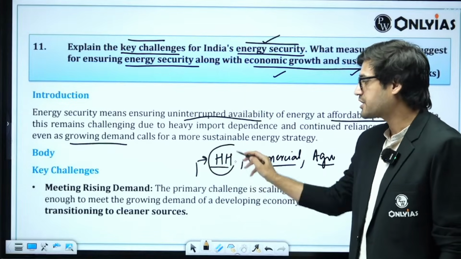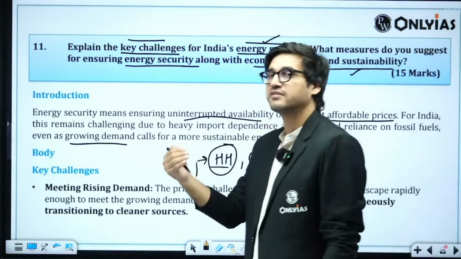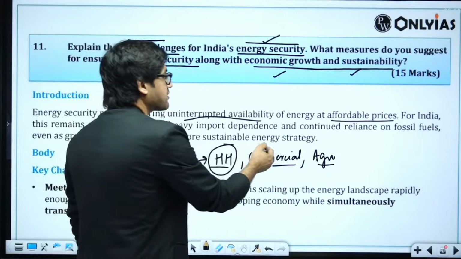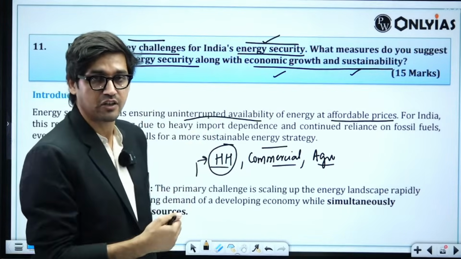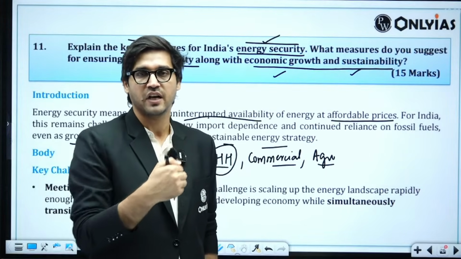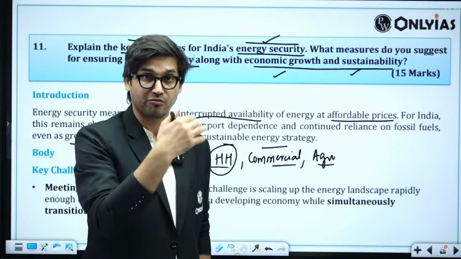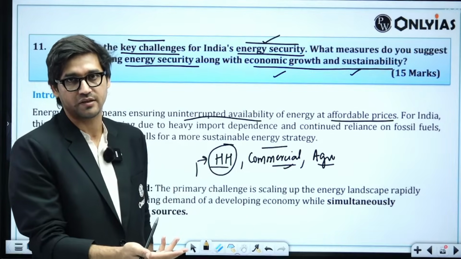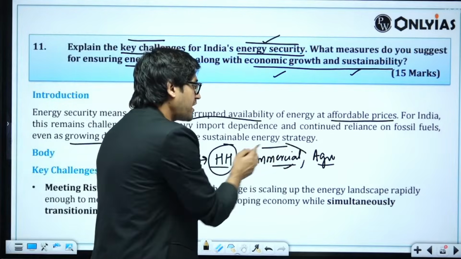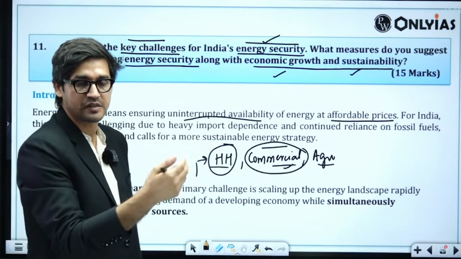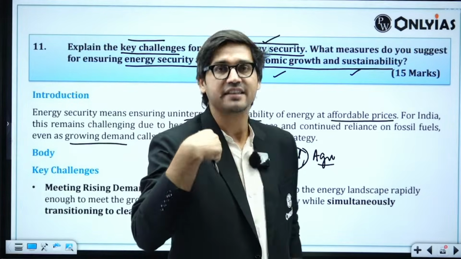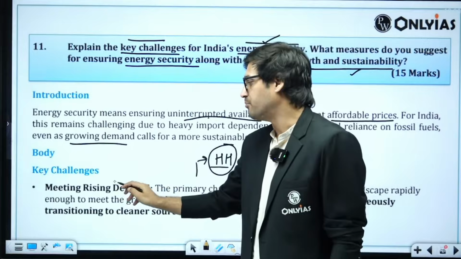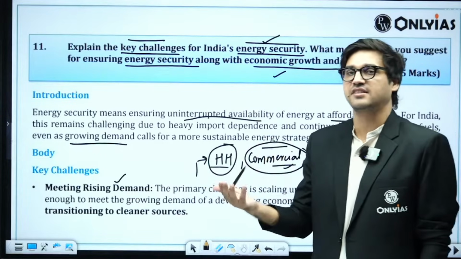As India's population increases, domestic consumption by households is likely to increase. As India marches towards economic growth, as we continue to foster more and more businesses and the production of more goods and services, commercial enterprises are also going to require more energy. Higher demand, or the anticipation of higher demand in the future, is a challenge, which is what has been mentioned here. Meeting the rising demand in this country is a significant challenge.